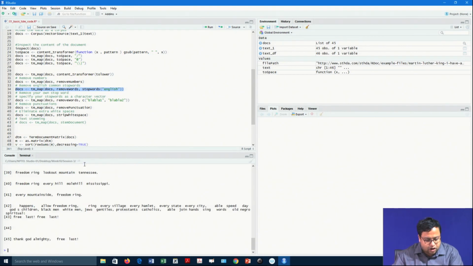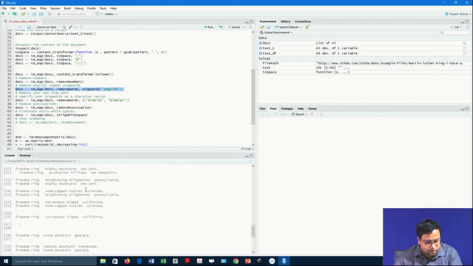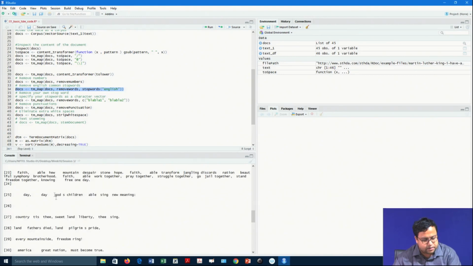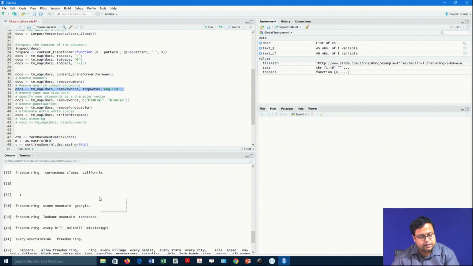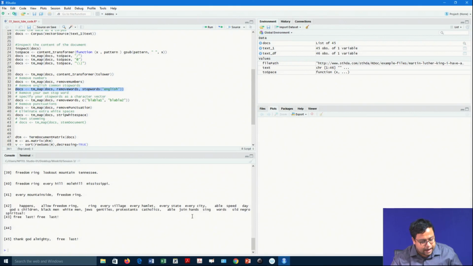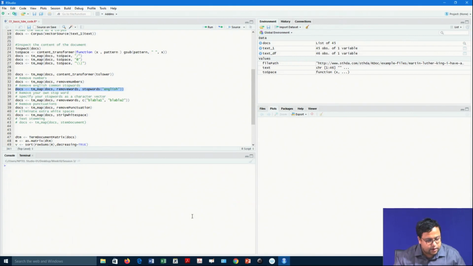Now, if I inspect the docs, the "will" has gone away and the "for" has gone away. So, all of these things are. So, that is how you clean unnecessary words. Now, after cleaning unnecessary words, you see that "blah blah blah" and "blah blah 2" these words are not there, but this is how you can remove it. Some example has been given here.